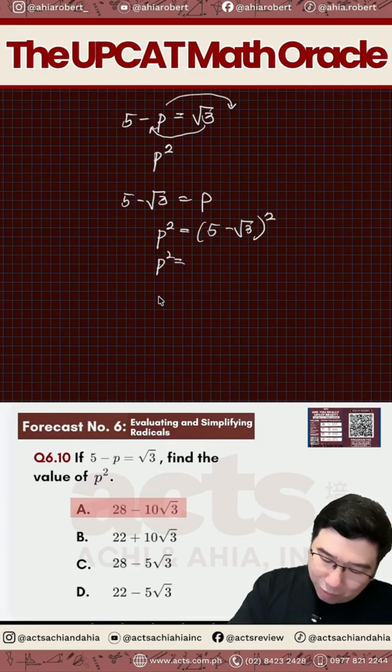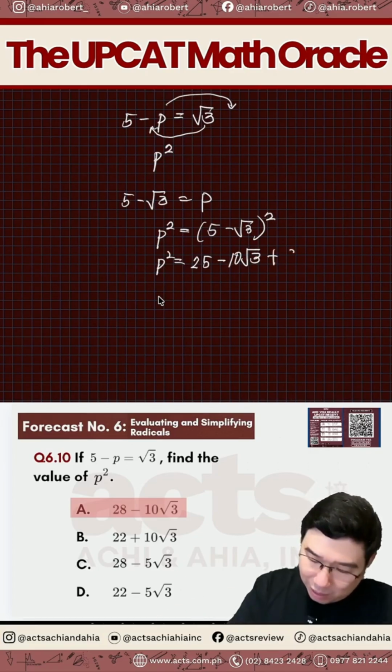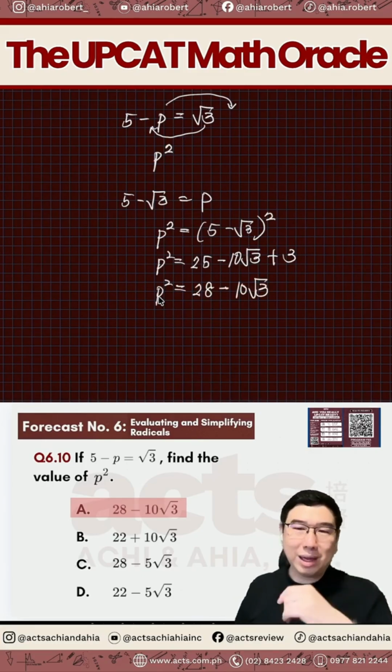So A square, that will be 5 square or 25 minus 2 times 5 times square root of 3. That's gonna be 10 square root of 3. And then the square of 3, that will be 3. So therefore, P square will be 25 plus 3 or 28 minus 10. So that's why ang sagot natin dito ay letter A.